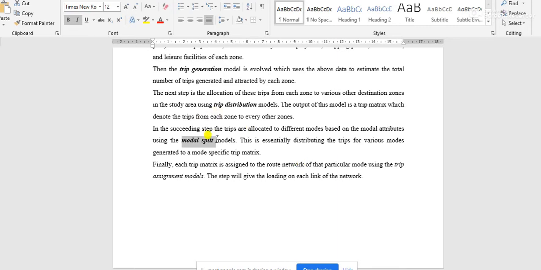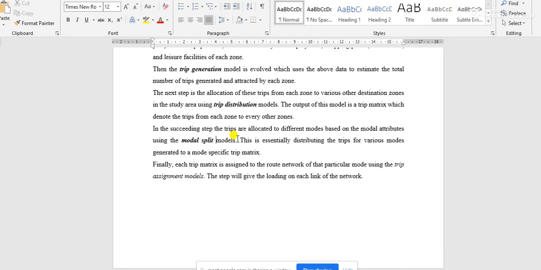This is also very important for transportation planning purposes, because there are different types of modes. In any town area there may be no railway or airway, but obviously there are some modes like buses, trams, taxis, autos, totos.